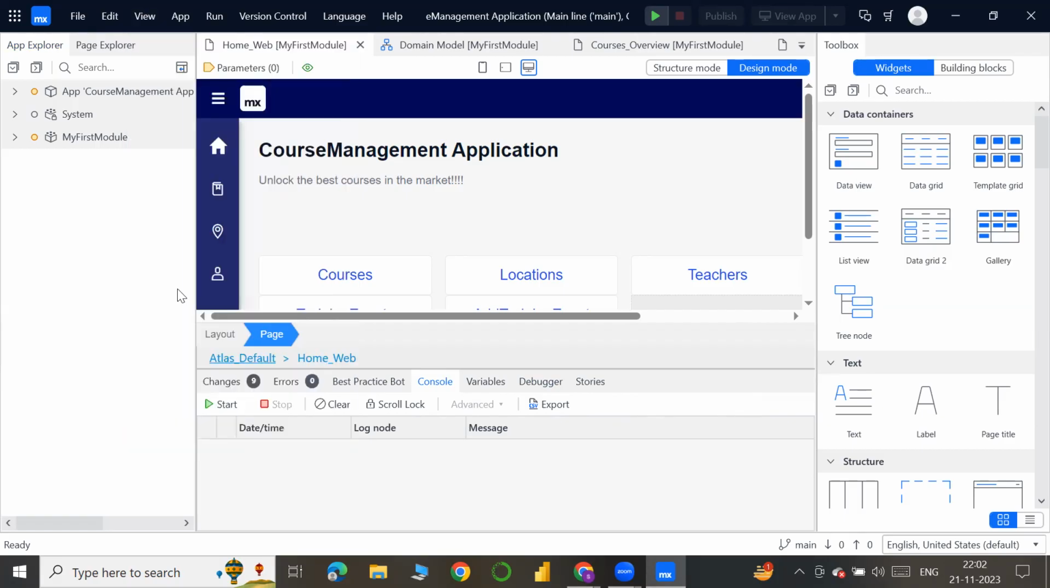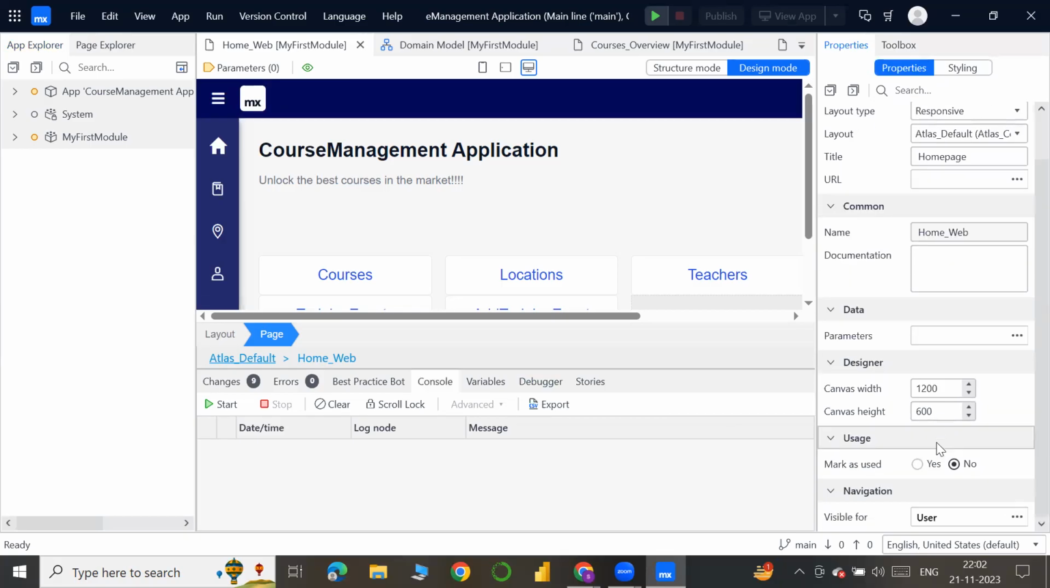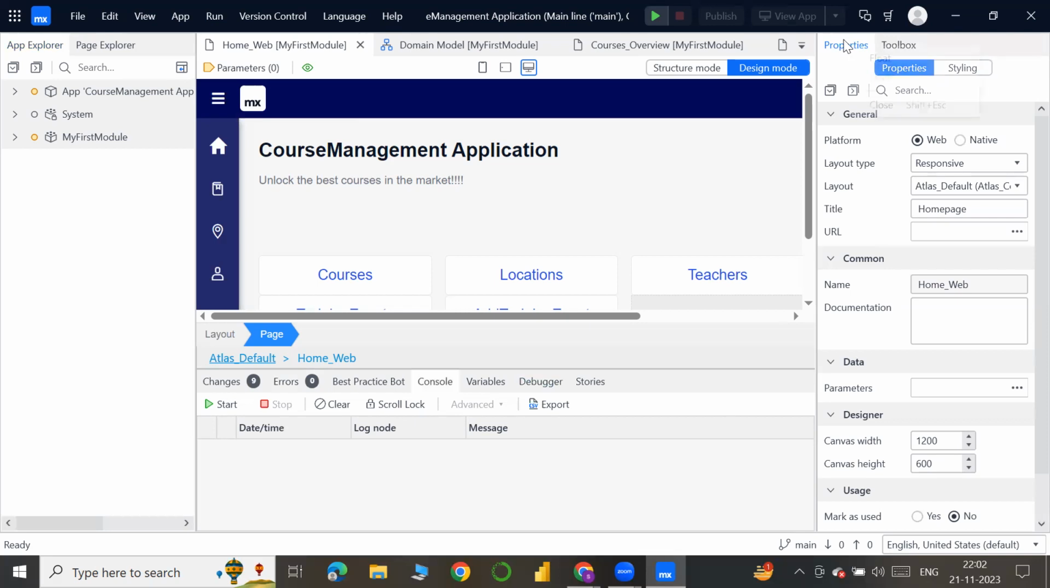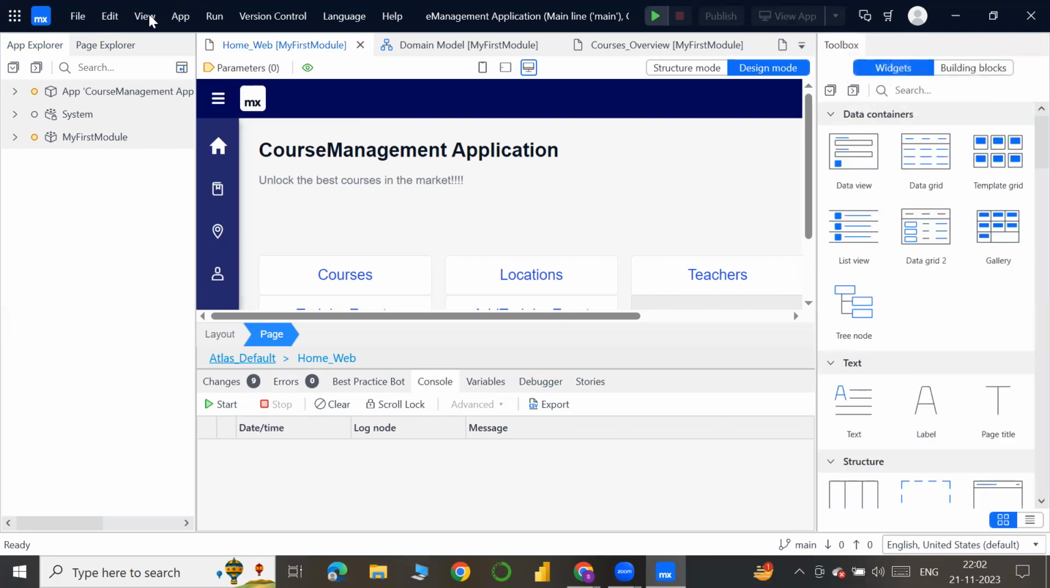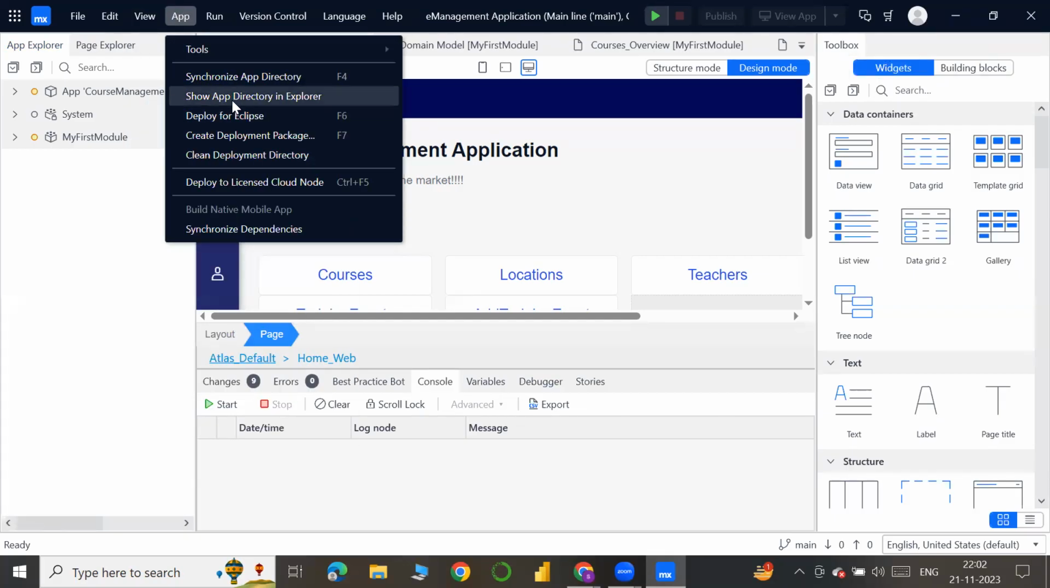See, I will just click this Properties and it will open the properties tab. Properties belong to our layout, like this main layout: what is the width, canvas height, and everything. Generally, we don't require this. If at all we require it, we can get it from this view. And in the App tab, we can see our app and where the app-related documents are.